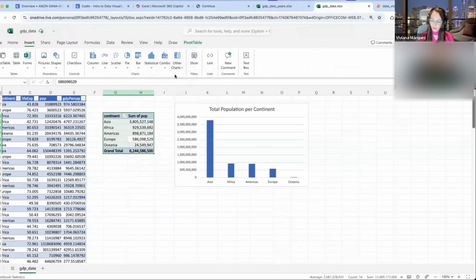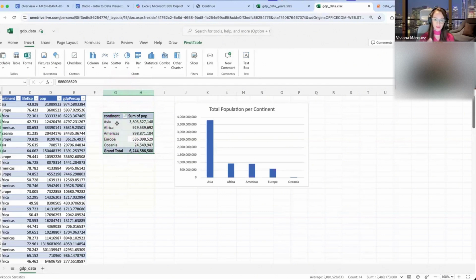A pie chart is ideal for this case as well, because for a pie chart you need a categorical variable, which is our continent, and a numerical variable, which is our population. This is also a good candidate for a pie chart because we don't have a lot of categories.